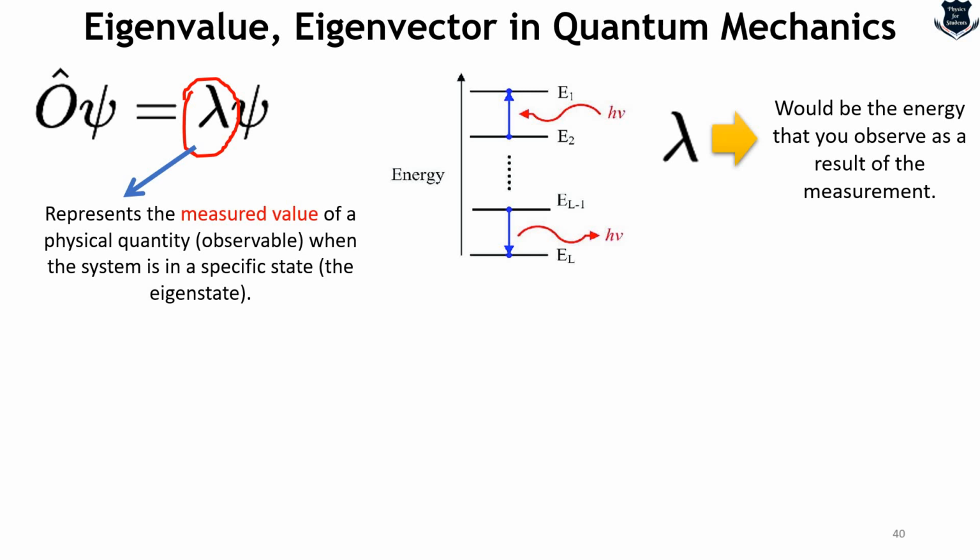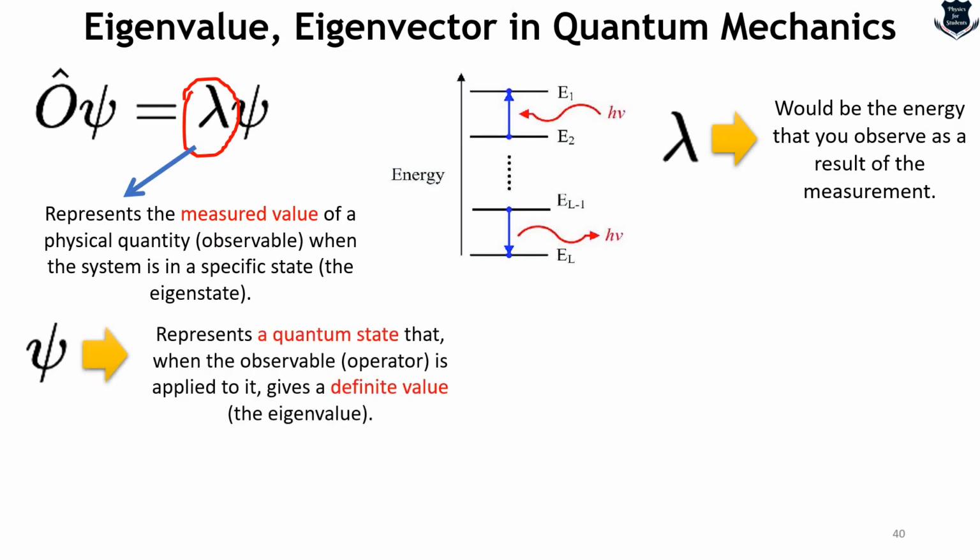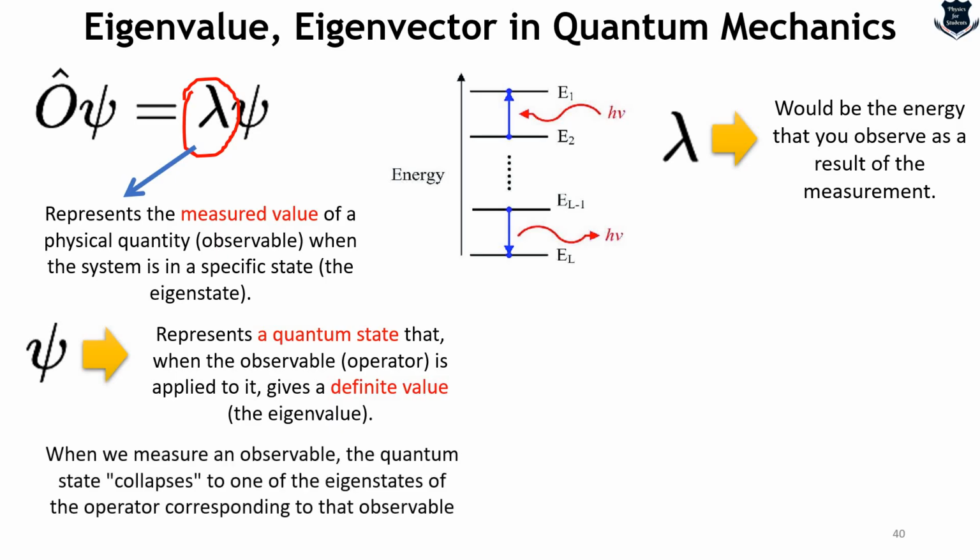And when the operator acts on the state, it simply multiplies the state by a constant lambda. The state psi, or it can be the Dirac notation, is called an eigenstate of the operator corresponding to the eigenvalue. And from here you can see this psi represents a quantum state. We have already defined what a quantum state is. And when we measure, the quantum state collapses. And it collapses to any one of the eigenstates of the operator corresponding to what is called the observable.